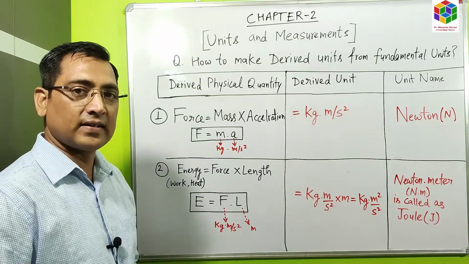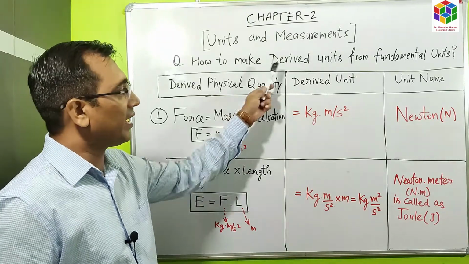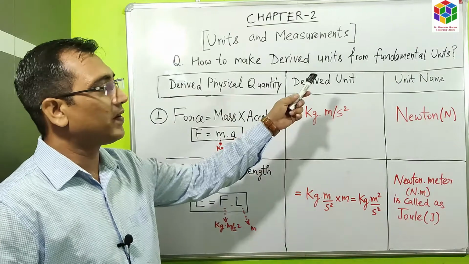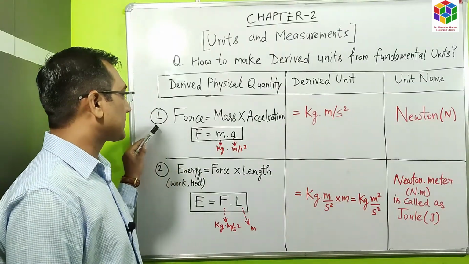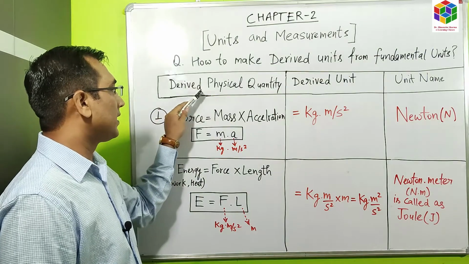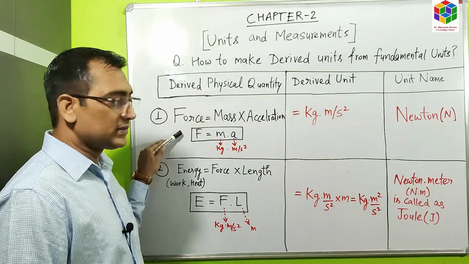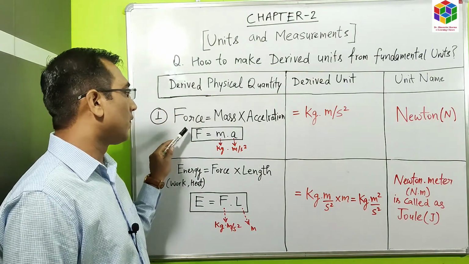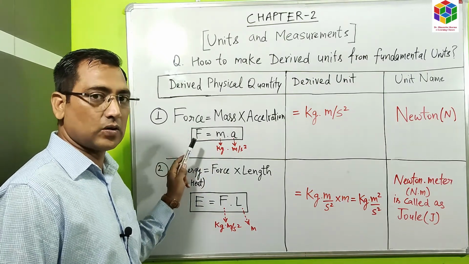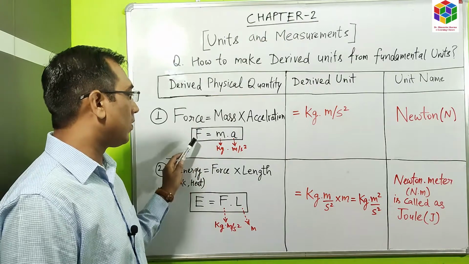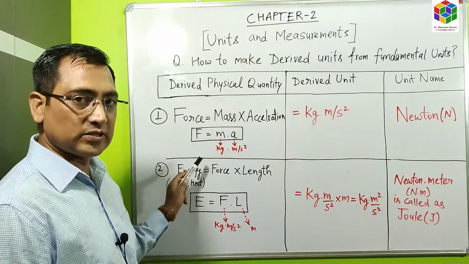Now we will learn how to make the derived units from the fundamental units. Let us take some examples. Let us consider the derived physical quantity, that is force. We all know force is equal to mass into acceleration. F is equal to m into a. Now we have to make its unit.